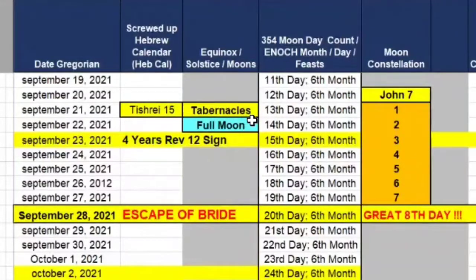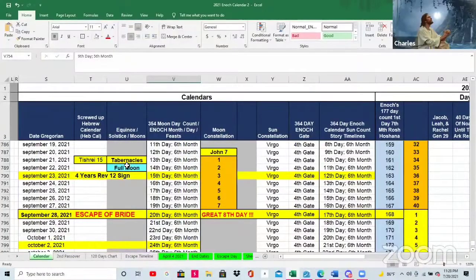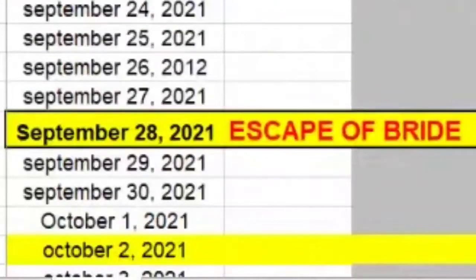There is nothing wrong with the Enoch calendar we've developed. It is precise. Look at that. It's an exact matchup. It's exactly when the full moon should occur, the first day of tabernacles. There it is, 7 days. And then it ends when? The 40th day, evening to evening. The great 8th day, September 28.